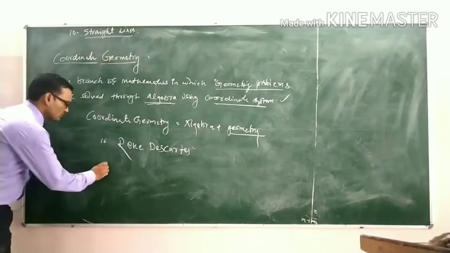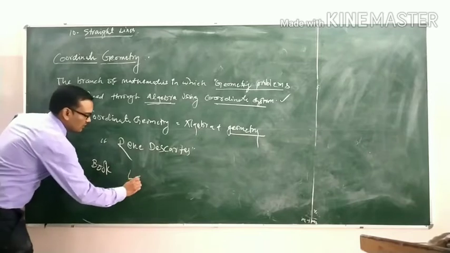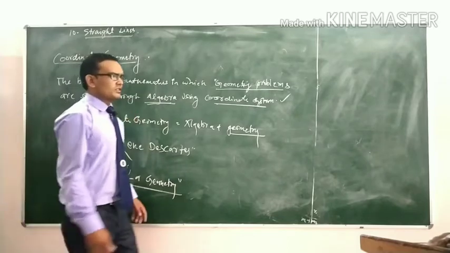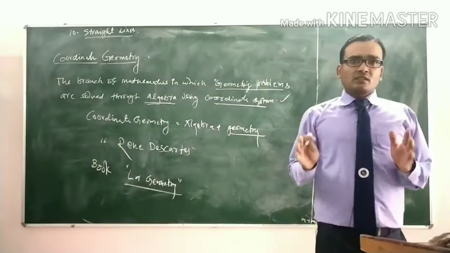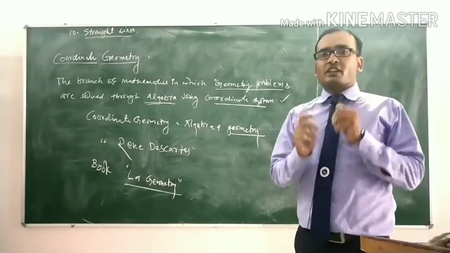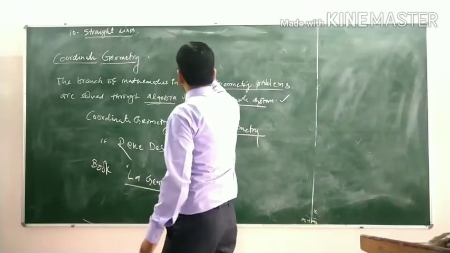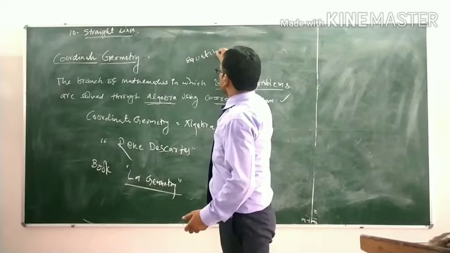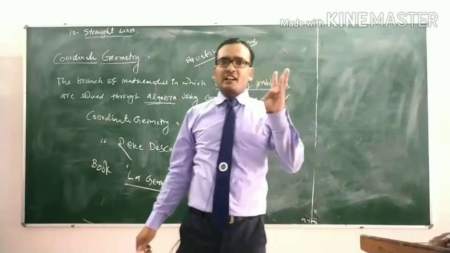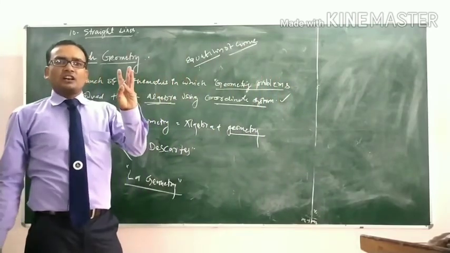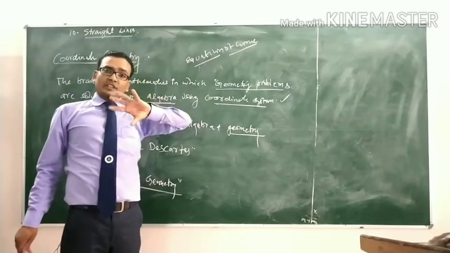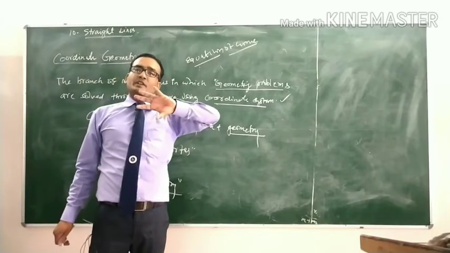In his book, named La Géométrie, he discussed the equation of the curve, like the straight line, circle, parabola, hyperbola, etc. That means the equation of the curve, that means the equation of geometrical figures.